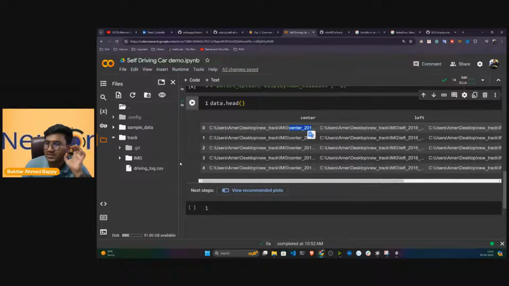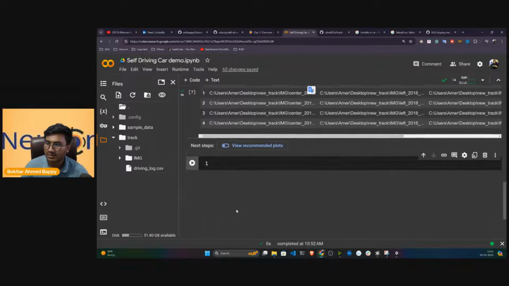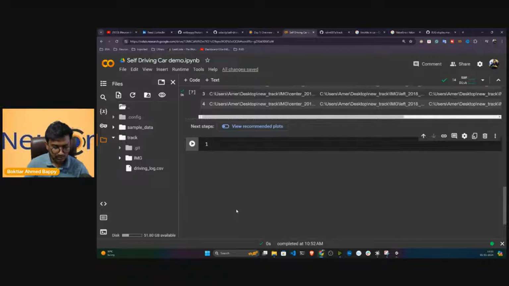Only I have to keep the image name only. So how to do it? For this, I can write one function here. Let me write one function. I'm going to name this function def path_leaf, and here I'm going to pass the path.